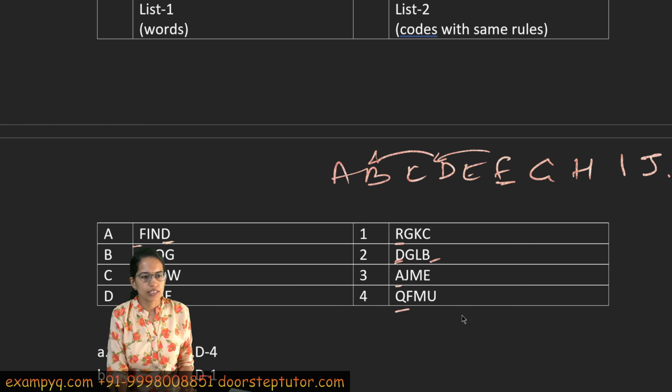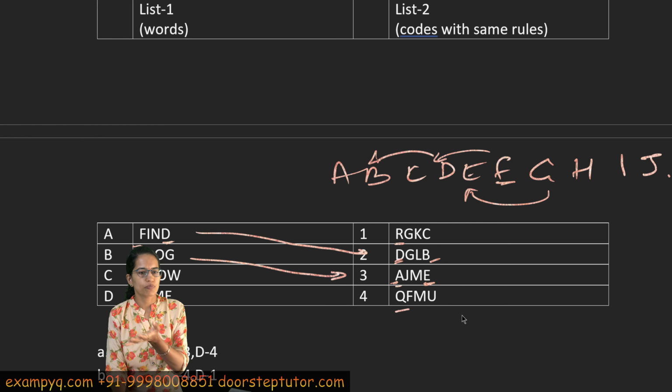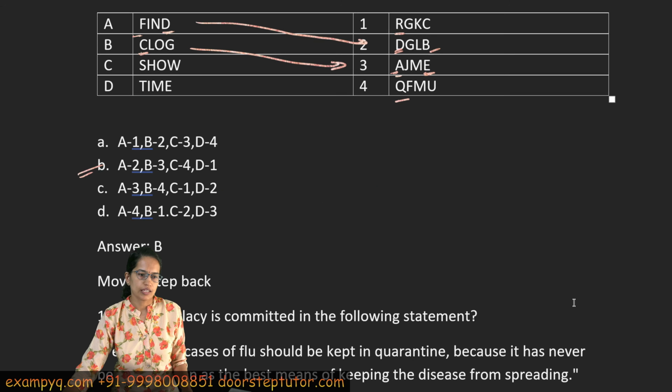So again with C, you are moving to A, and with G, you are moving to E. So this becomes a choice with this. This relates to this. And then similarly, you would proceed with others, but you don't need to proceed because if you know A goes with 2 and B goes with 3, there is only one choice. So B is the correct option here.